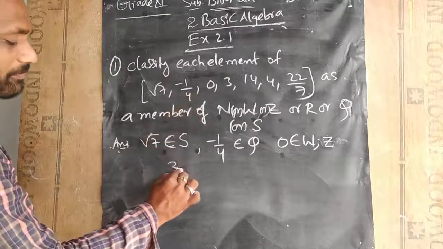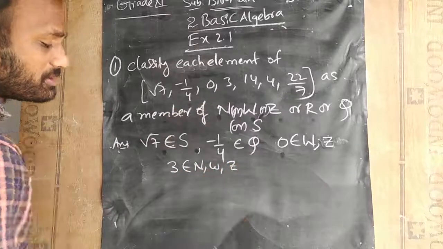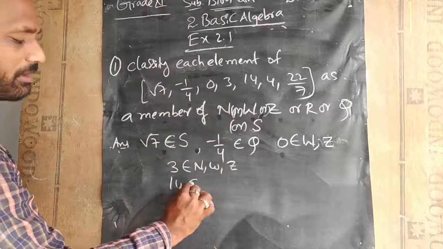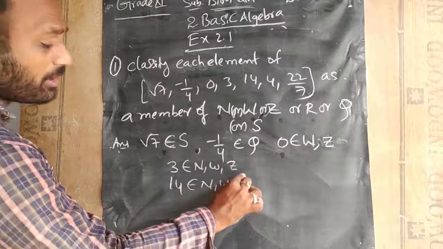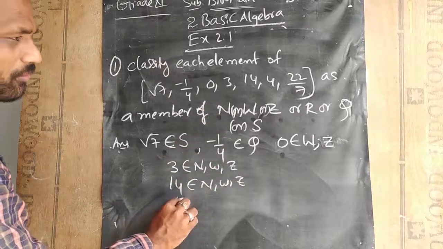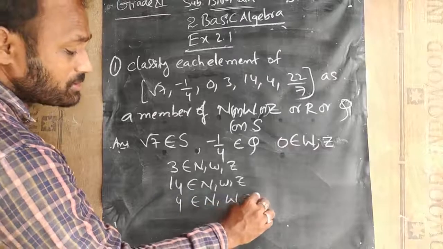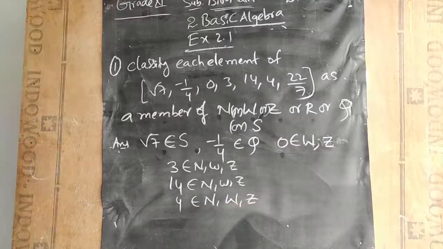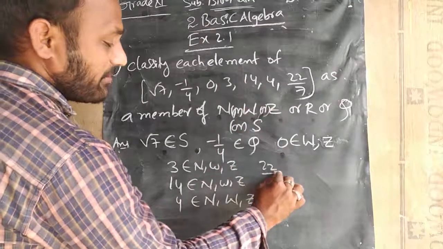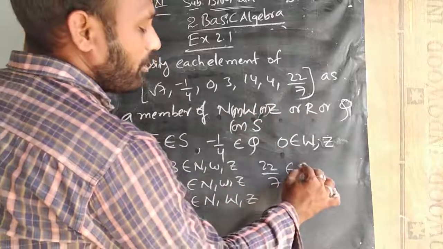Next, 3. 3 will be all of these numbers: natural, whole, integers and so on. Next, 14 will be the same: natural, whole, integers. If you are talking about 4, it will also be a natural number, whole number as well as integer. Next, 22 by 7. Actually it is in the p by q form, so we will call it a rational number.